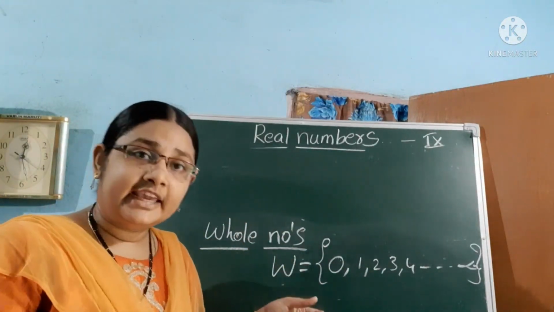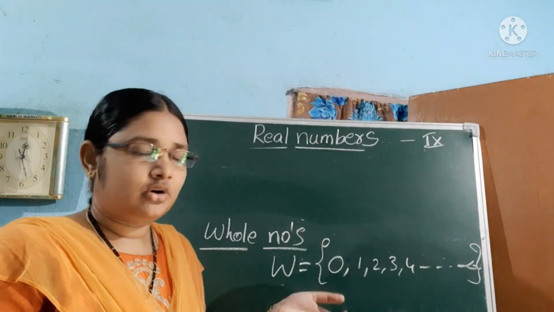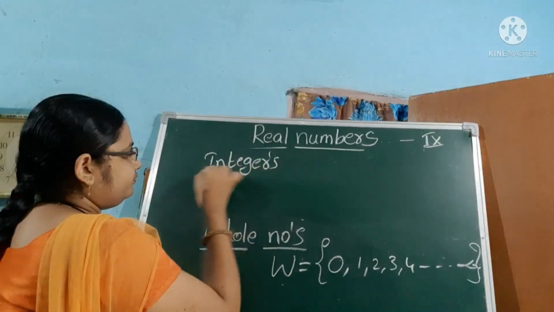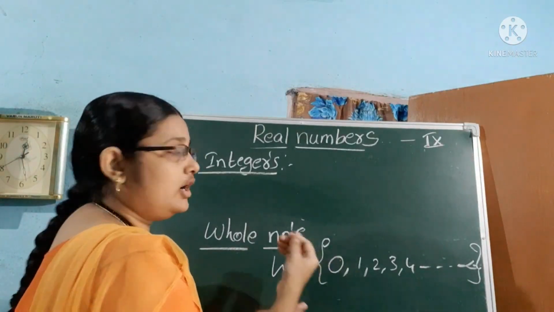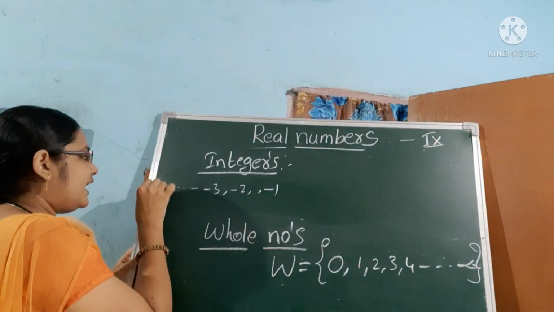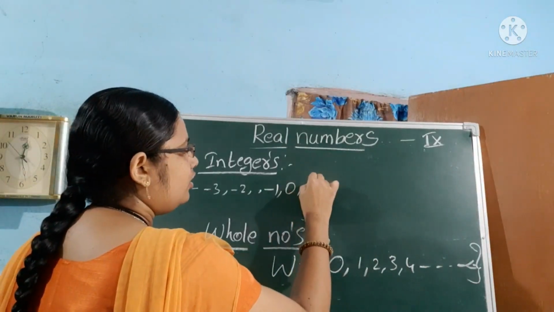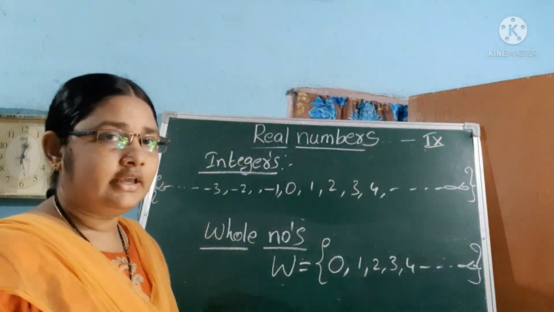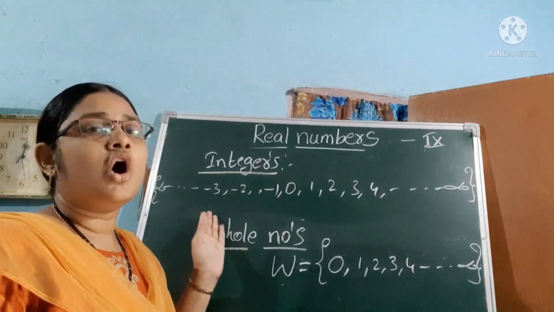Next, after whole numbers, integers. If we add negative numbers to these whole numbers, then those numbers are called integers. -1, -2, -3 and so on to minus infinity, and all whole numbers 0, 1, 2, 3, 4 and so on to infinity. On the right side of 0 are all positive numbers and on the left side of 0 all negative numbers.